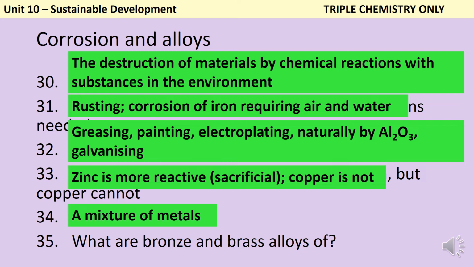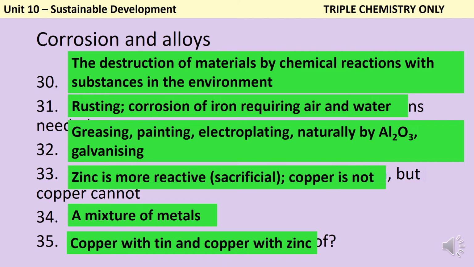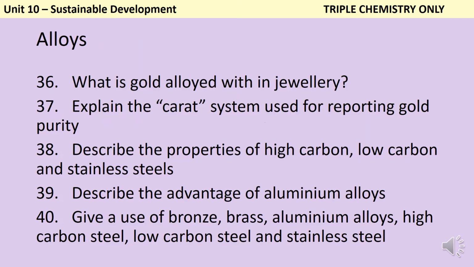An alloy is a mixture of metals, or a mixture of a metal with another substance like carbon. Bronze and brass are both alloys of copper. In the case of bronze, it's copper alloyed with tin, and in the case of brass, that copper has been mixed with zinc. When gold is made into jewellery, it's often alloyed with silver, copper and zinc, and this is going to make it a little bit harder.